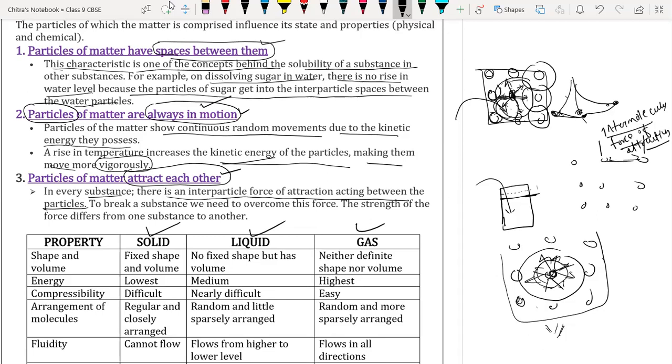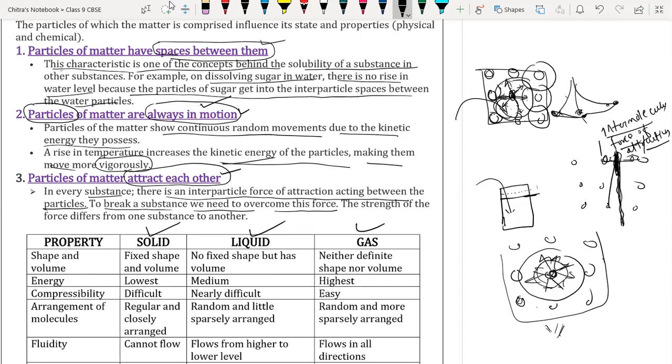Now, next, to break a substance, we need to overcome this force. Suppose we are going to break any substance into different pieces, so we have to overcome the force which is working between neighboring particles. If we apply pressure and it breaks down from here, then we have to apply that much pressure in order to break the bond or the force of attraction between these particles.